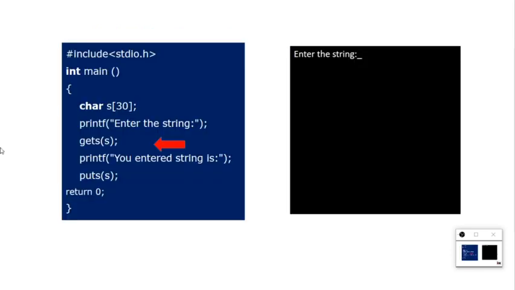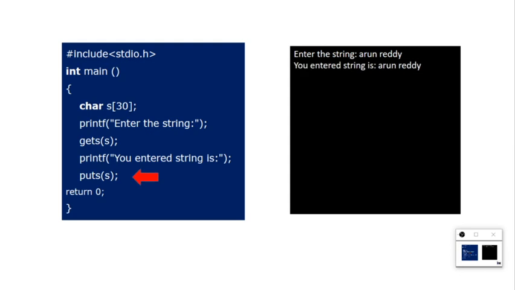Okay, so this is a program here. See, it says enter the string. My cursor is waiting for me to enter the string, so immediately I will write my name, Arun Reddy. See, when I write Arun Reddy, the name Arun Reddy will be stored in s. What is s? Again, char s[30]. I have given a string, char s[30]. So Arun Reddy will be stored in s, and next you can see it prints "you entered string is", and it will come to the next line.